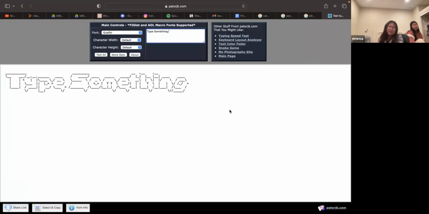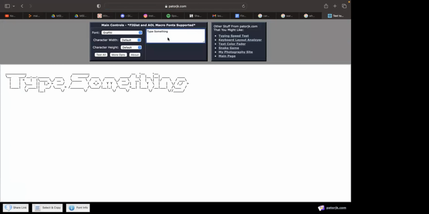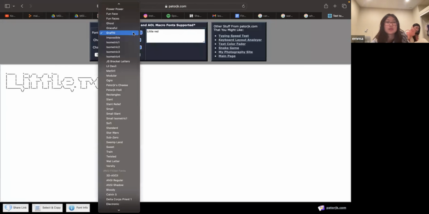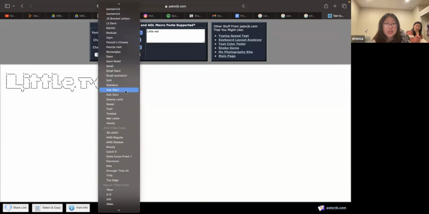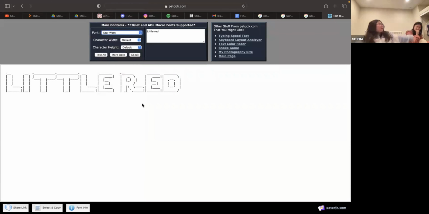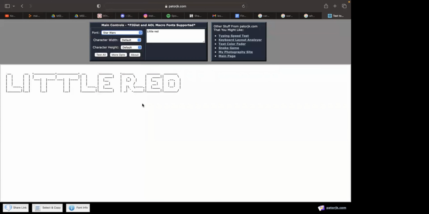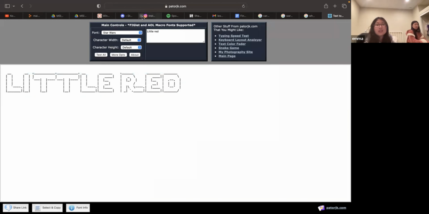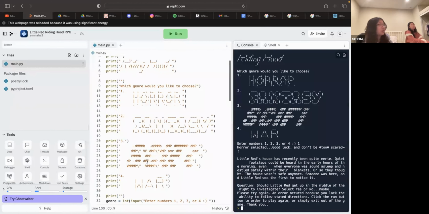Then you can show them if you change the font from graffiti to something random. Look, it's so cute. And then you can change it to Star Wars, and it'll look different. Then you just copy all of the text and print them on separate lines. You copy it line by line. It's not hard, but it's tedious. So you just copy it line by line, and then it shows up like this. We spent a whole class doing this.